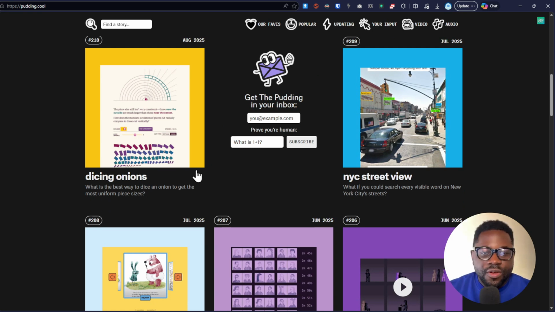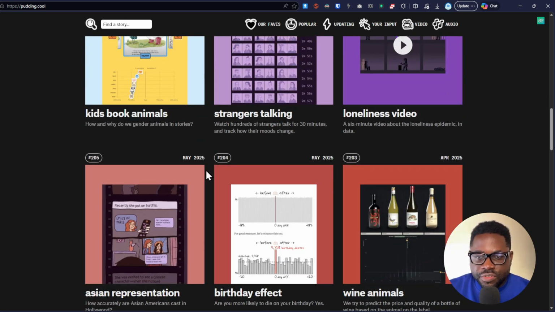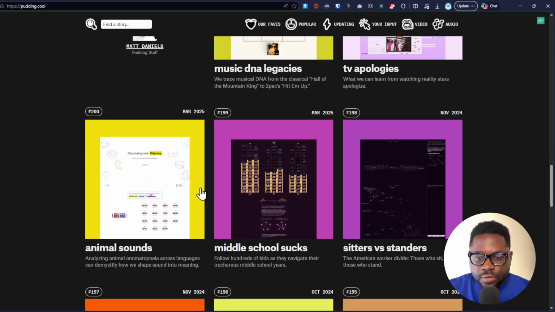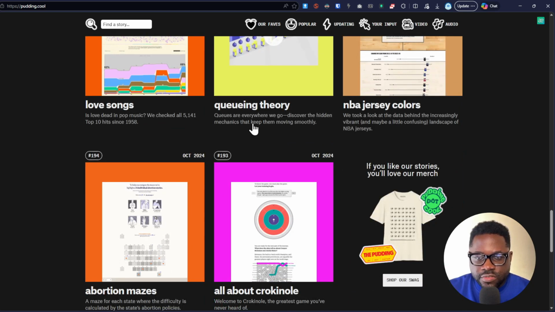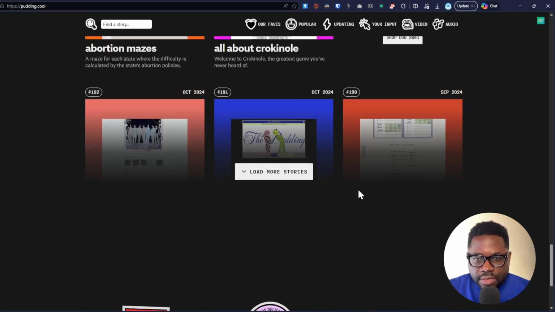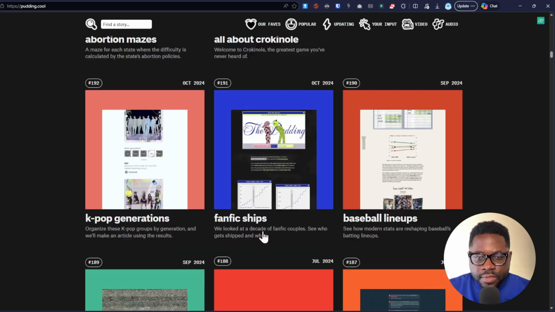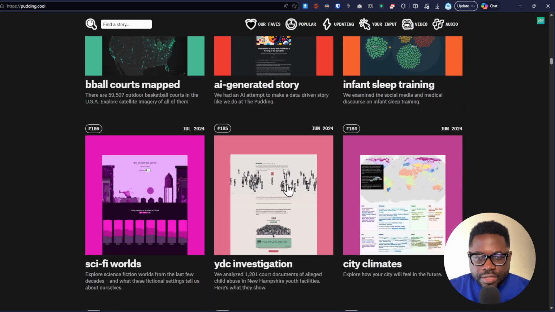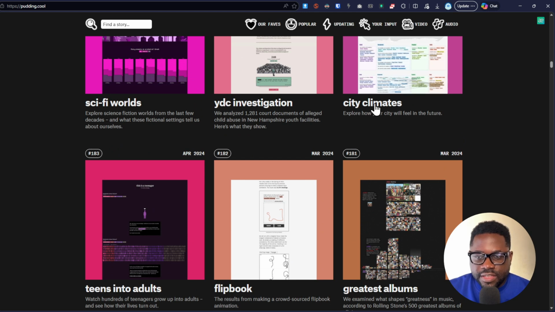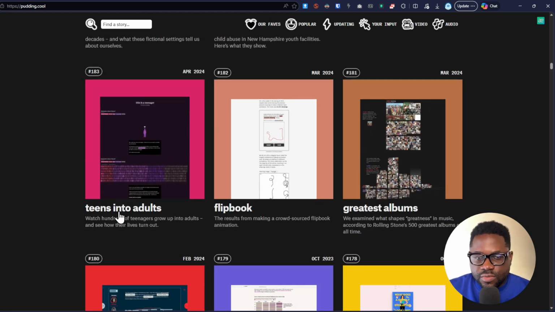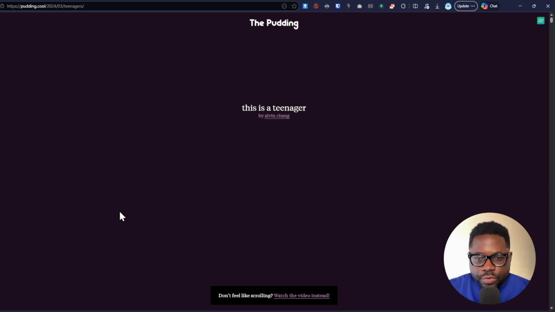So the information is just on a whole variety of topics, but that's not the most interesting part of it. So let's go ahead and check out one that might be interesting. Sitas versus standards, love songs, queuing theory, and many other things. We can load even more stories down. K-pop generations, infant sleep training, AI generated story, and sci-fi worlds. So I'm trying to get something, okay, let's go ahead with city climates, or let's go with teens into adults. Let's go with that. So once you click on the story, you are going to be redirected to a very custom made page. This is a very custom made page based on that.